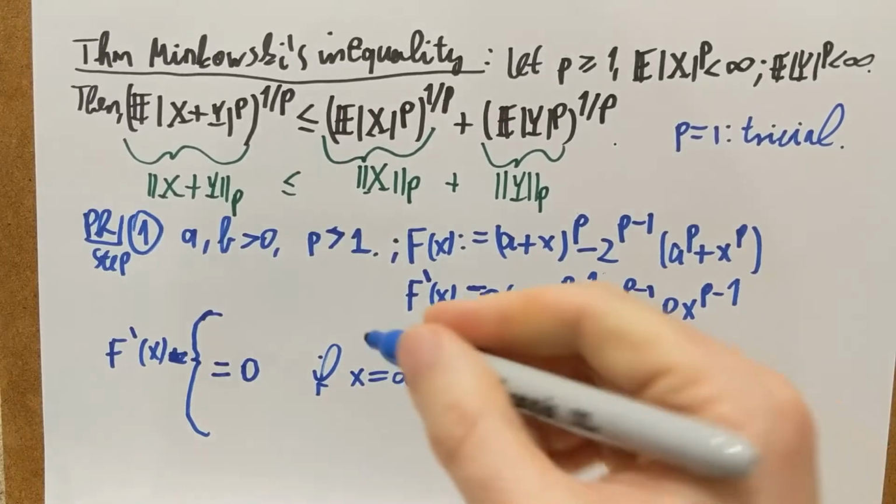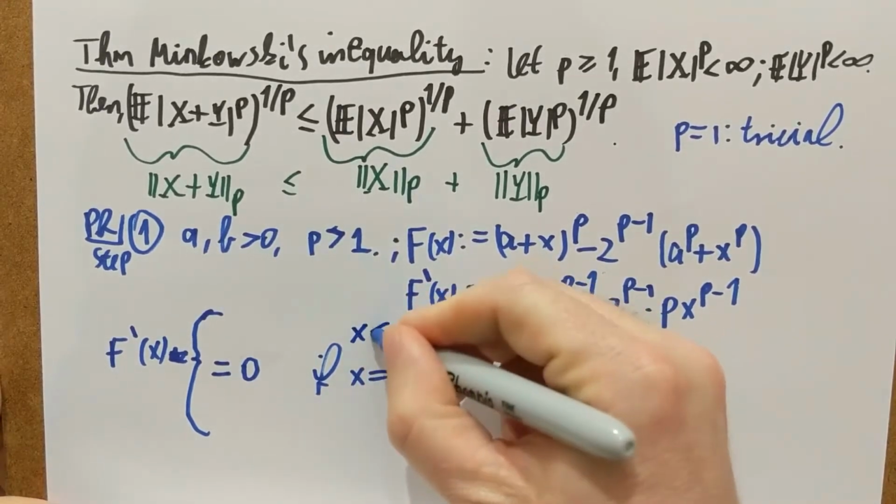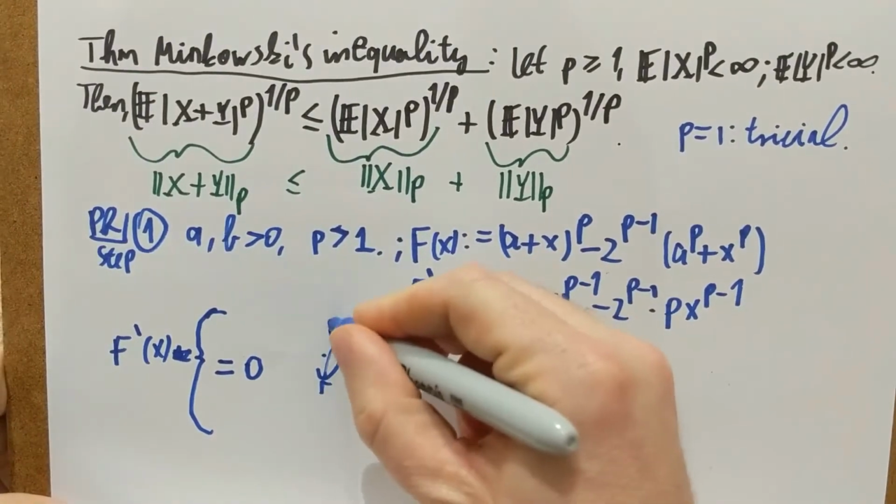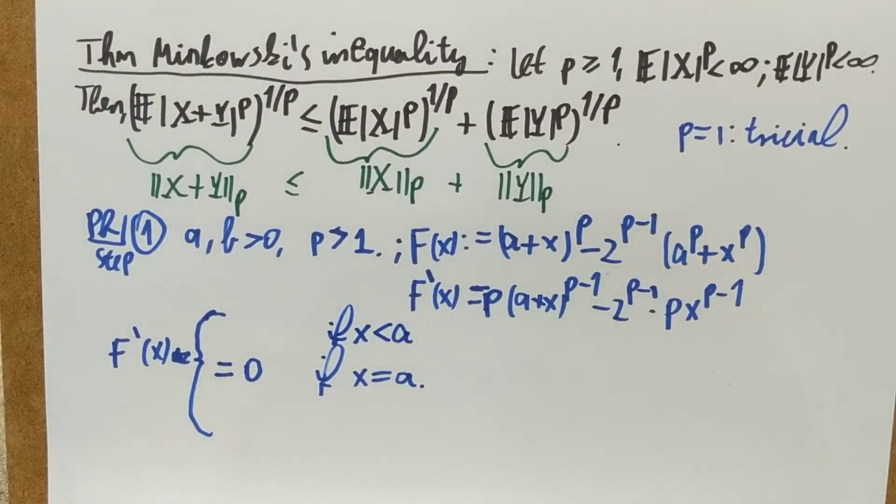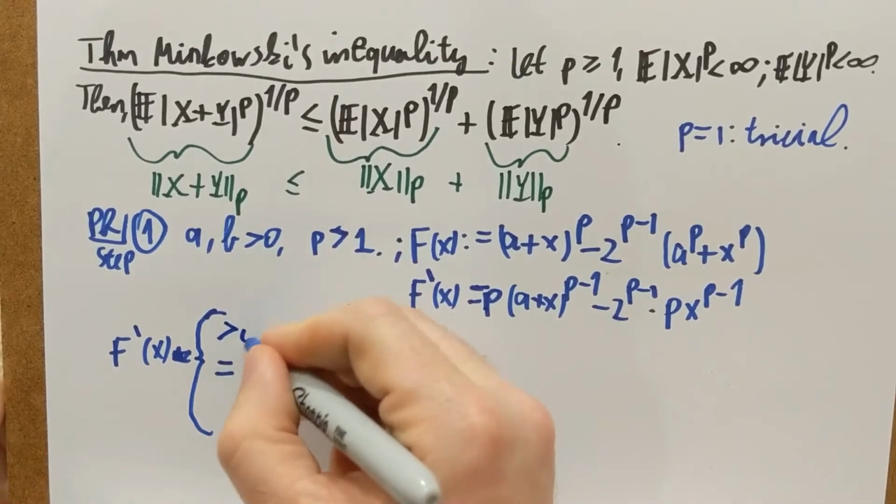If a happens to be larger than x, then from that 0 I'm moving off in the positive direction, so then f prime is positive.